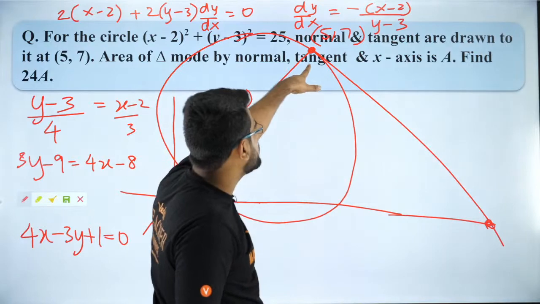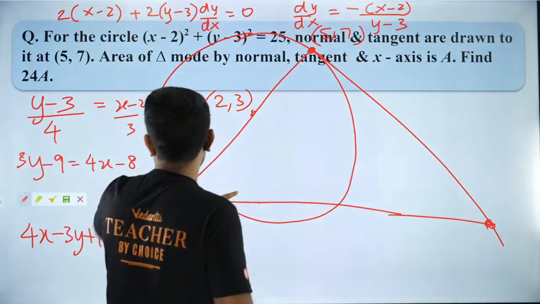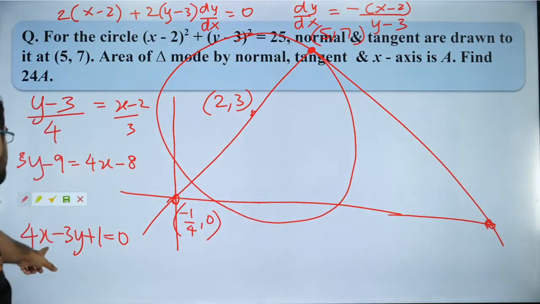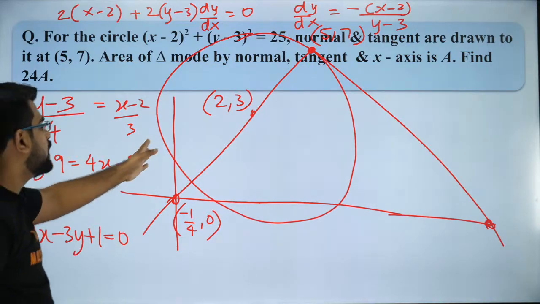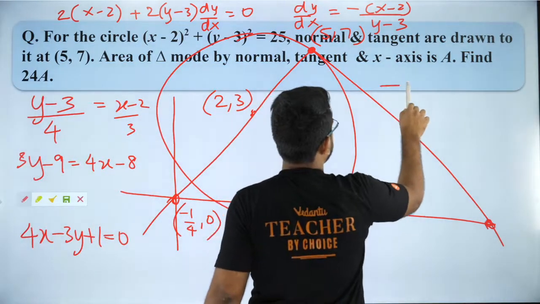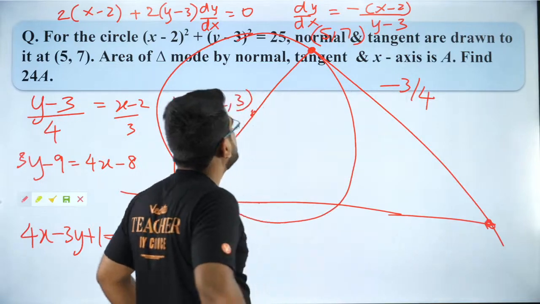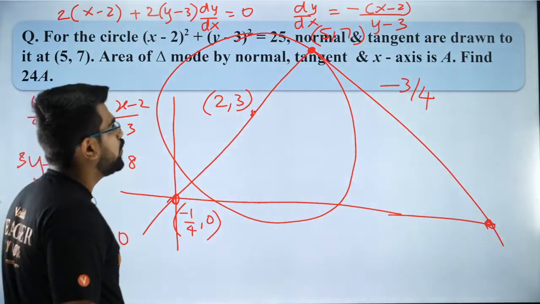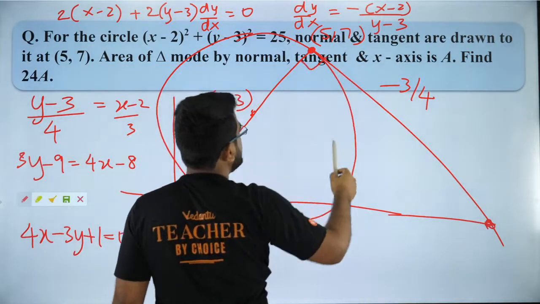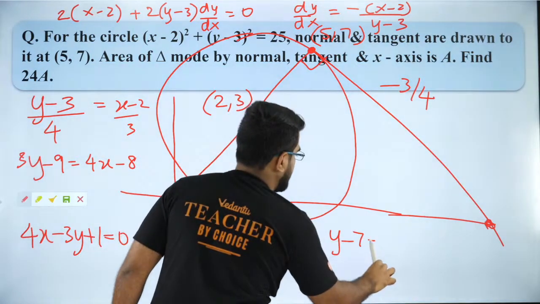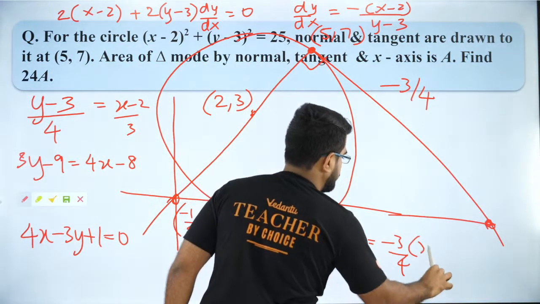So it will be perpendicular to this one. I hope you guys are clear. So this is your slope of normal, which I think is 4 by 3. So the slope of your tangent will be minus 3 by 4. Is that correct, everybody? So it will be minus 3 by 4, and I know the equation of a line: y minus y1 is equal to m into (x minus x1).